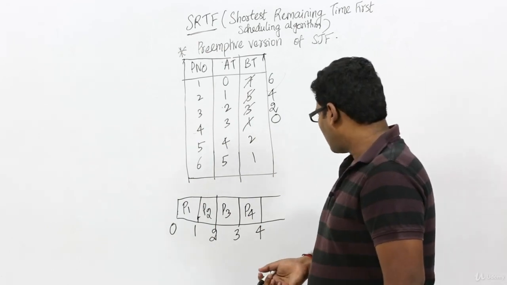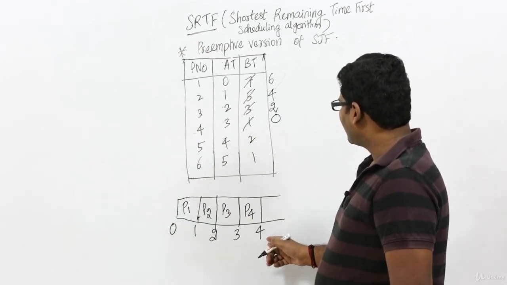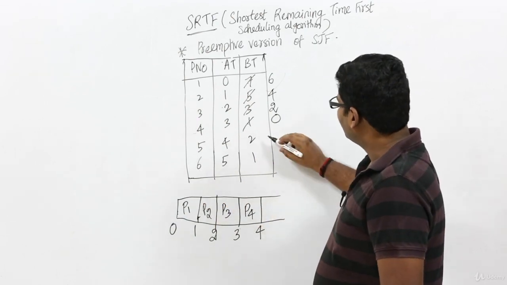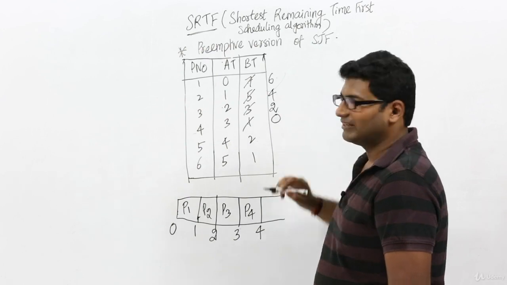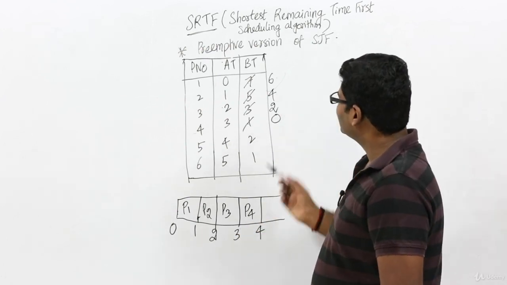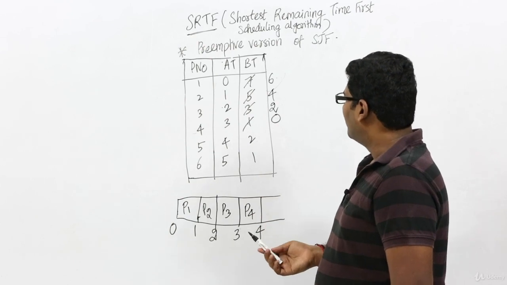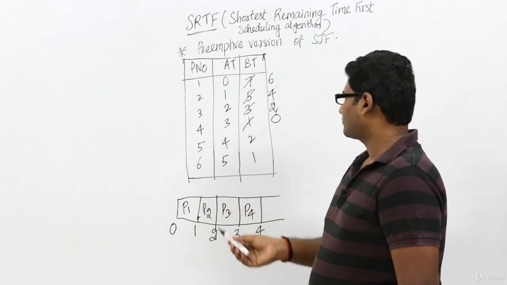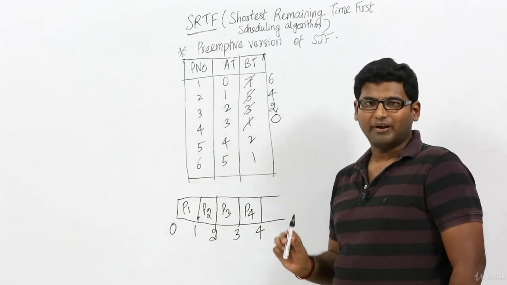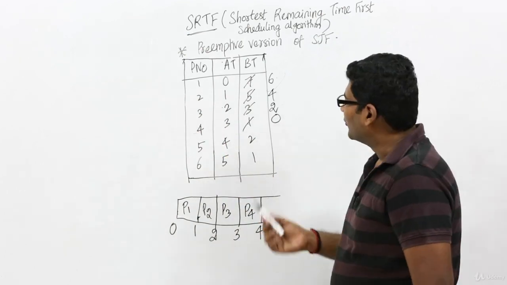Fine. Now at 4 time units, process P5 has arrived, P6 has not arrived. So out of these, we have 4 processes as of now inside the RAM in ready state. Now out of these 4, which process has the least burst time? Both process P5 and process P3 have the same remaining execution time, right? Now what will you do?